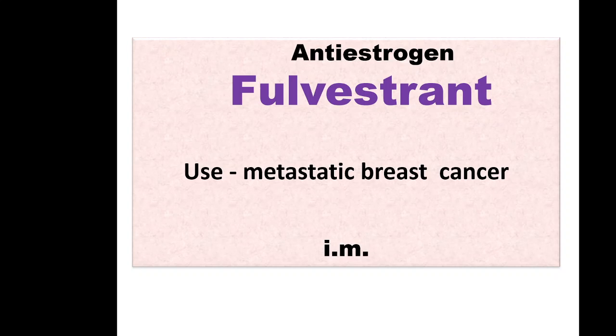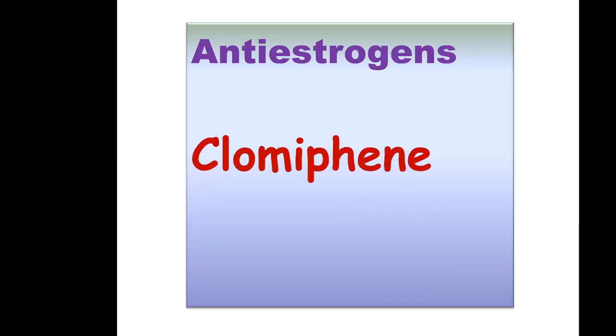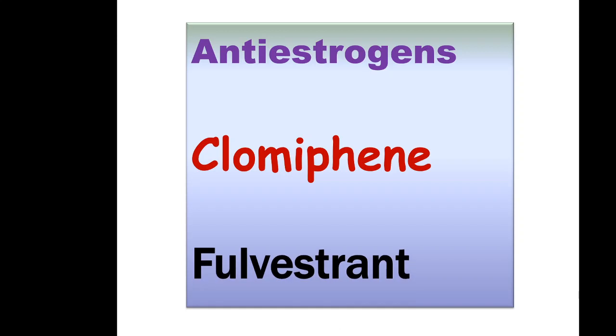But for breast cancer there are other very important drugs which are coming up. But remember, anti-estrogen fulvestrant. So we have two anti-estrogens: clomiphene for infertility, an ovulation inducing drug, and fulvestrant, which is used in breast carcinoma or breast cancer.